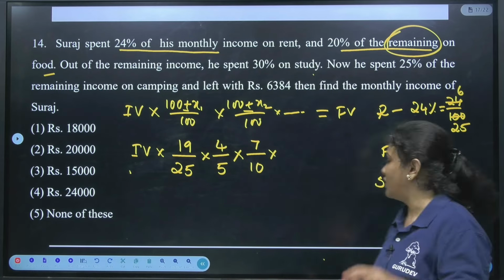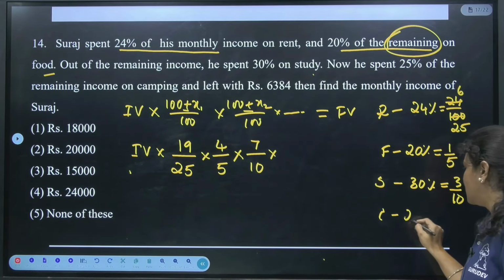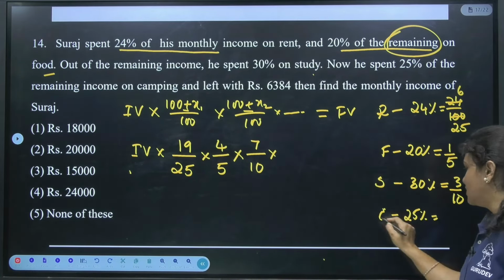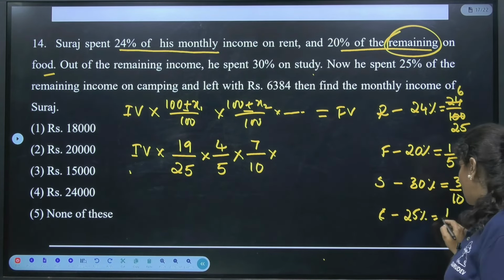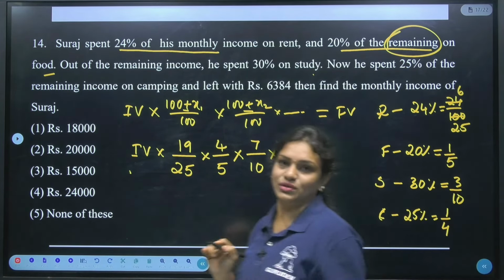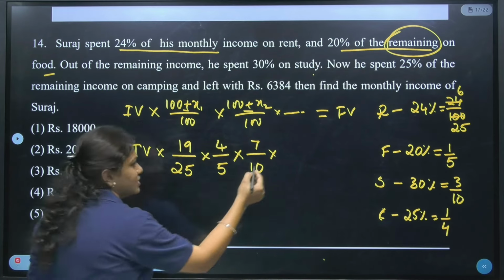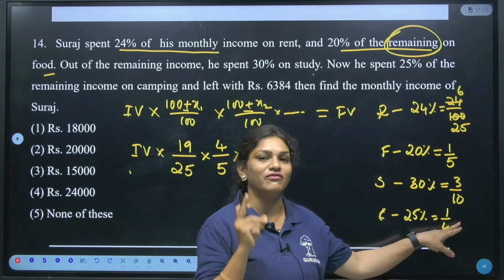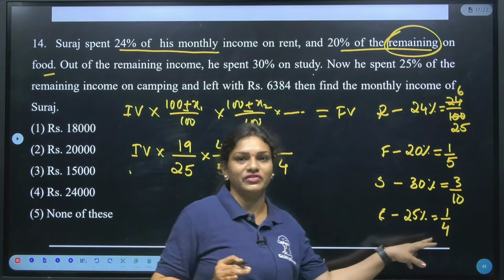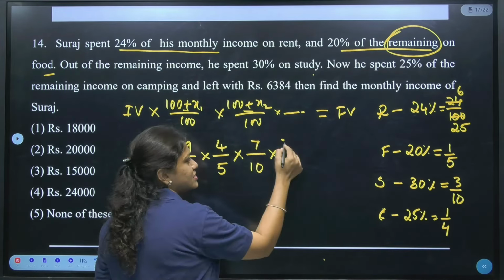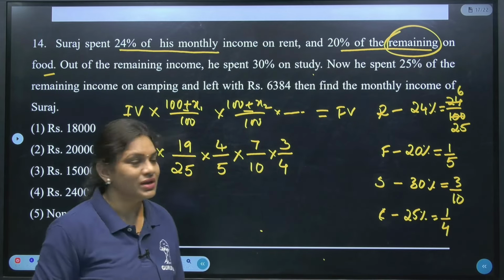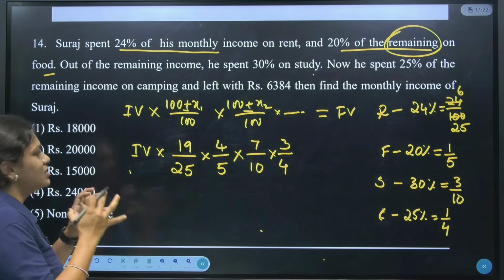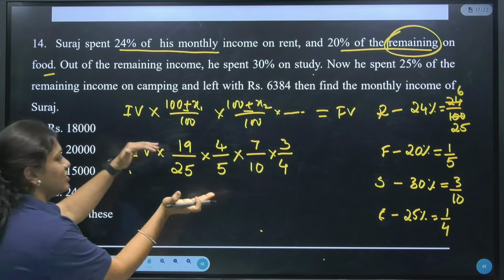Okay. Further, if I see, now he spent 25% of the remaining income on camping. Okay. So, 25% they have spent on camping. Yes, 25% as a fraction is how much? It is 1/4. Okay. So, same way, take here, out of 4, how much part they have spent on camping? 1 rupee they have spent. Now, how much left here? So, 4 minus 1, in the sense it is how much? 3 has left. Okay. So, that all the money they have spent and left over is this much.